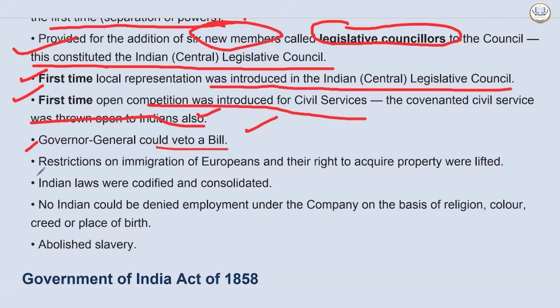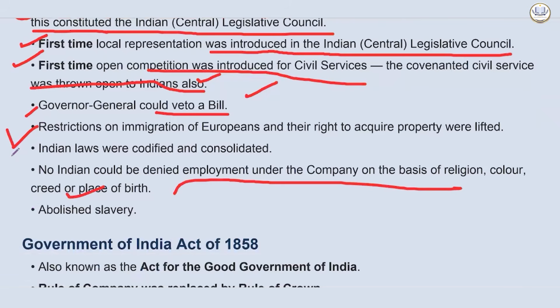Governor General could veto a bill is an important provision. Restrictions on immigration of Europeans and their right to acquire property were lifted. Now they can come, they can acquire property, they can do whatever they want. Indian laws were codified and consolidated. No Indian could be denied employment in the company on the basis of religion, color, creed, or place of birth. It's an important provision, and probably you don't need to cram it, but it can come. It abolished slavery as well.